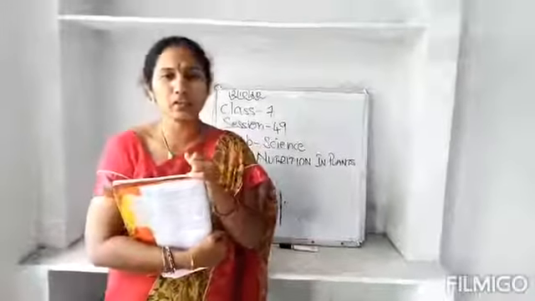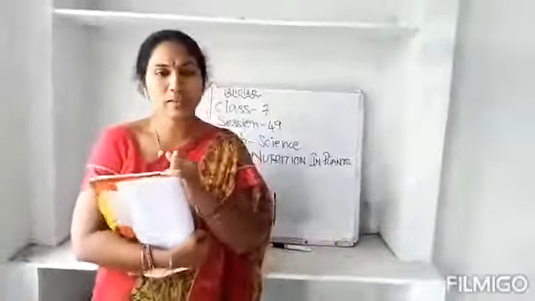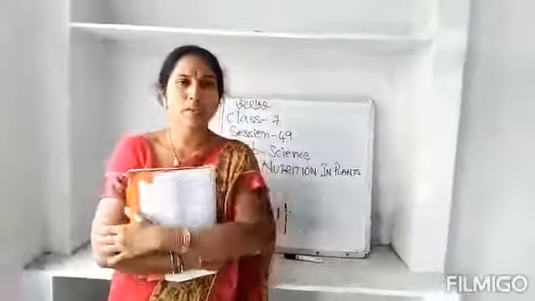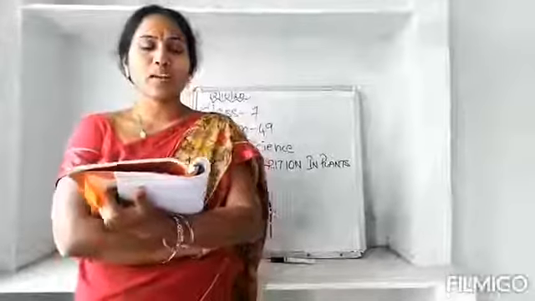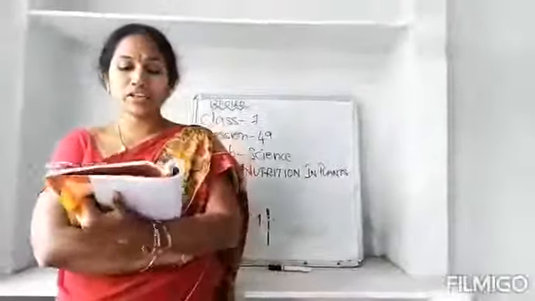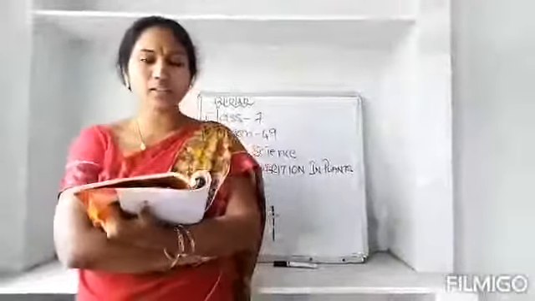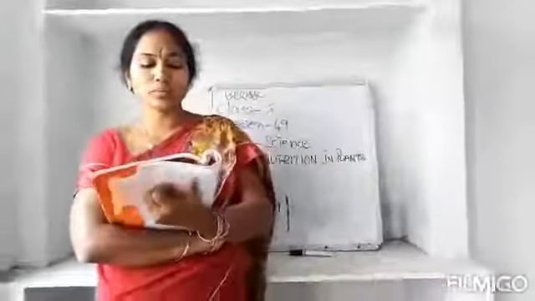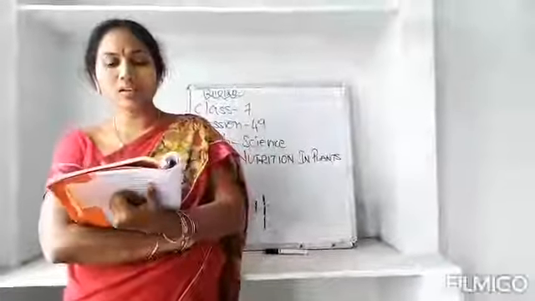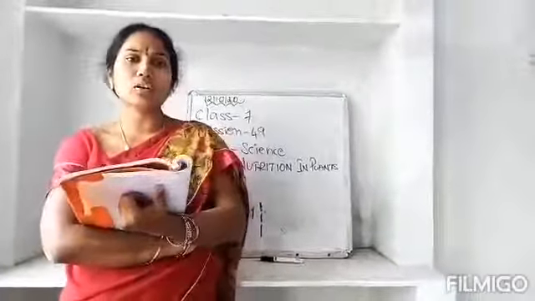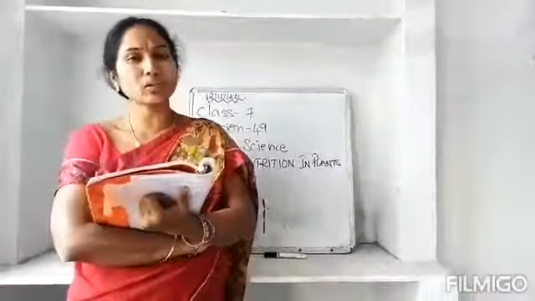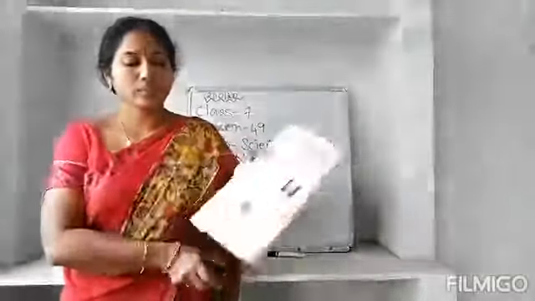I am continuing from lesson number 10. Teacher has stopped at lesson number 9; up to the 9th lesson she has finished. Now we'll start lesson number 10, nutrition in plants. Here in the textbook you can see the picture; they have given mango trees. Open the textbook. When I am explaining the lesson, you have to listen to me and also read the textbook.